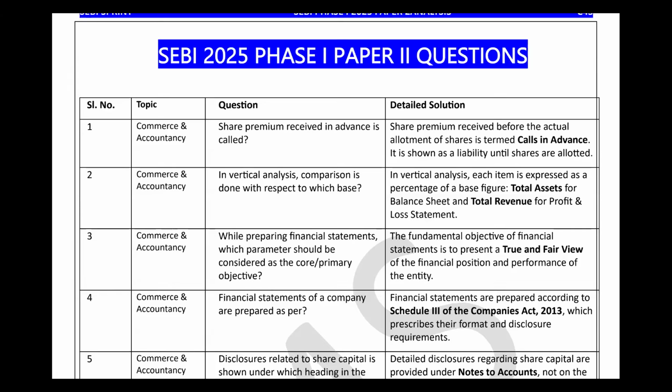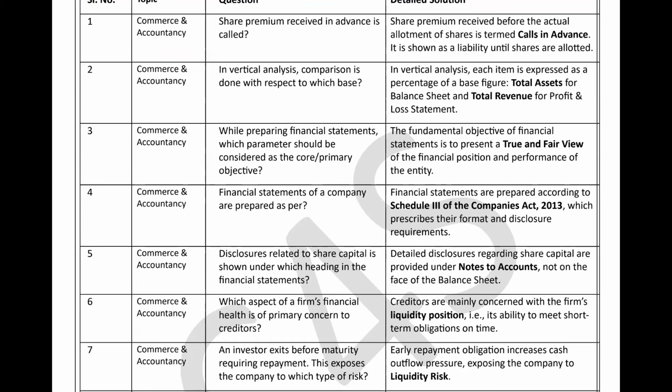I hope the third question is also very clear to everyone. The answer for this question is true and fair view. The fundamental objective of a financial statement is to present a true and fair view of the financial position and performance of the entity. Is it clear? Now let's move.